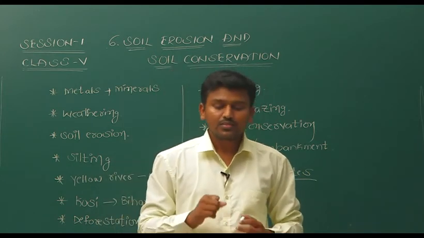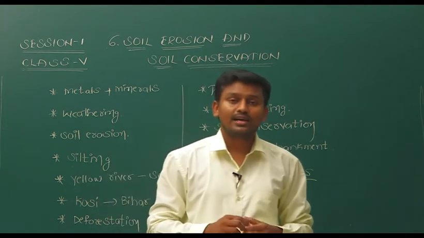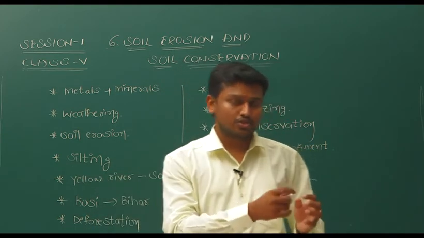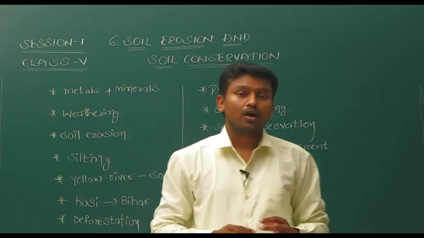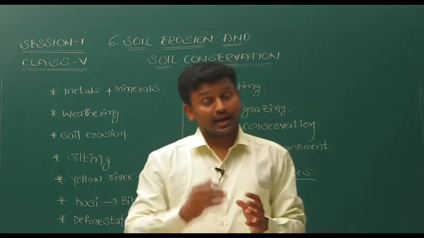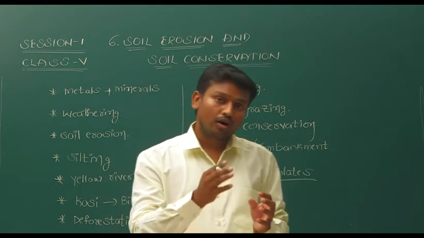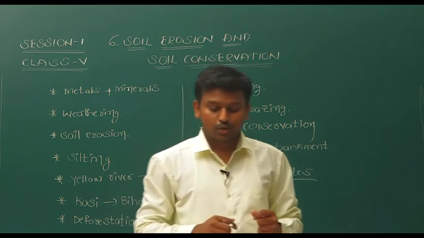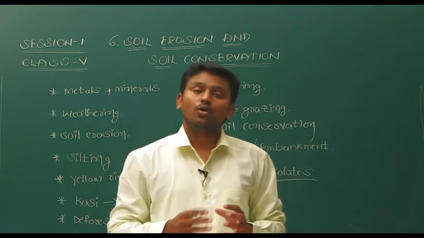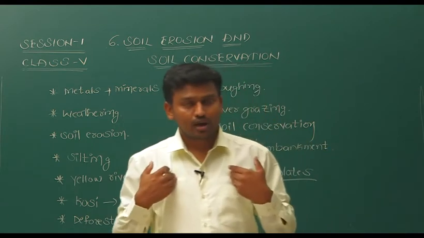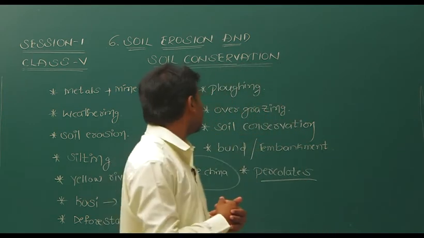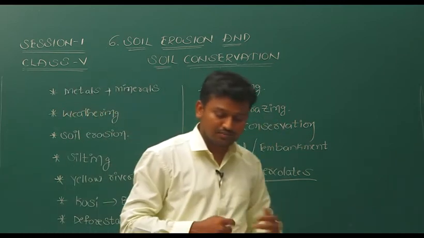Now the fifth one: the river Huanghe is known as the sorrow of which country? China, because it is situated in China. Its other name is Yellow River, and it also has another name: Sorrow of China. Next, sixth one: soil erosion is due to deforestation and overgrazing of animals. So our human activities are also causing soil erosion. As we have seen, plowing is also one of the reasons for soil erosion.